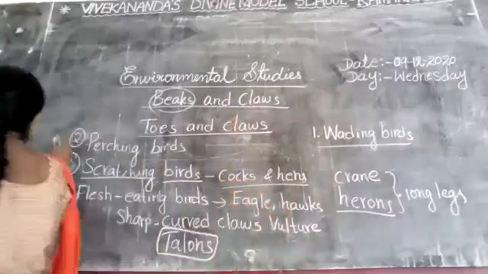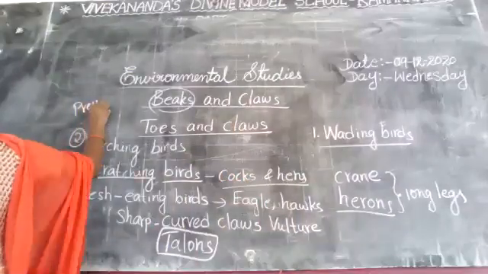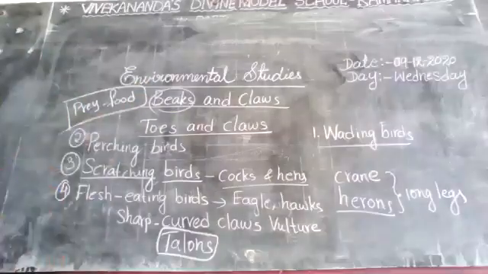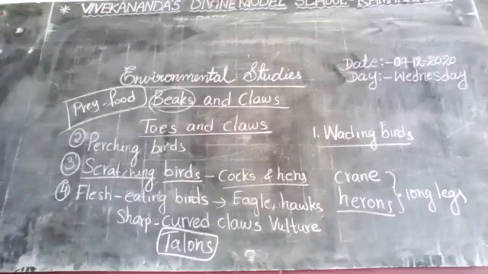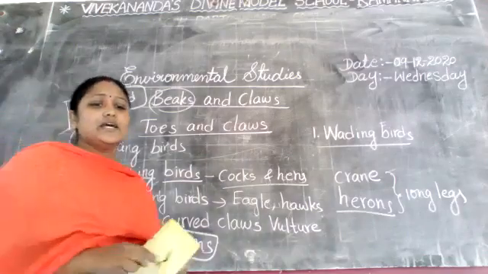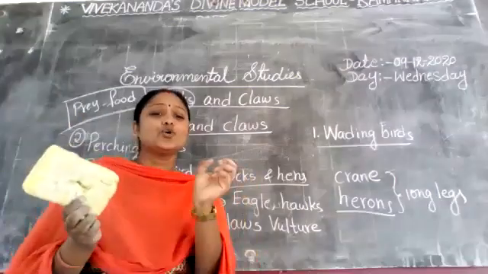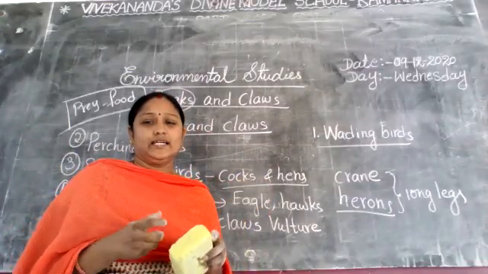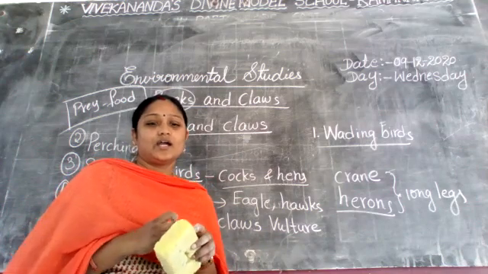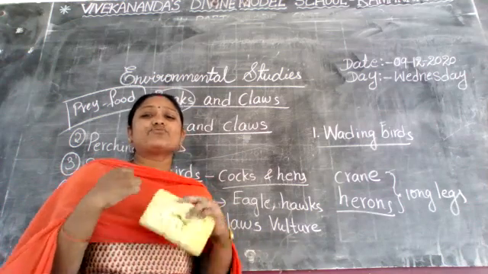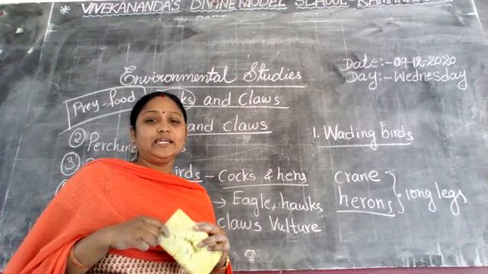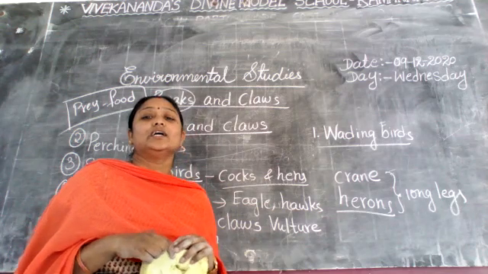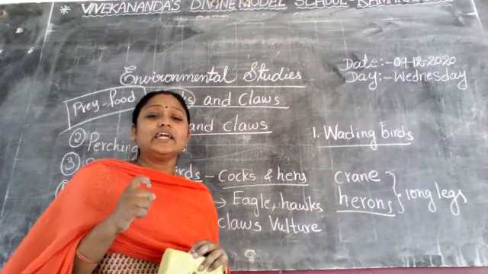Prey means what? Food. Okay, children, did you understand? They use these talons to hold their prey tight. It's captured tightly and it eats the flesh.